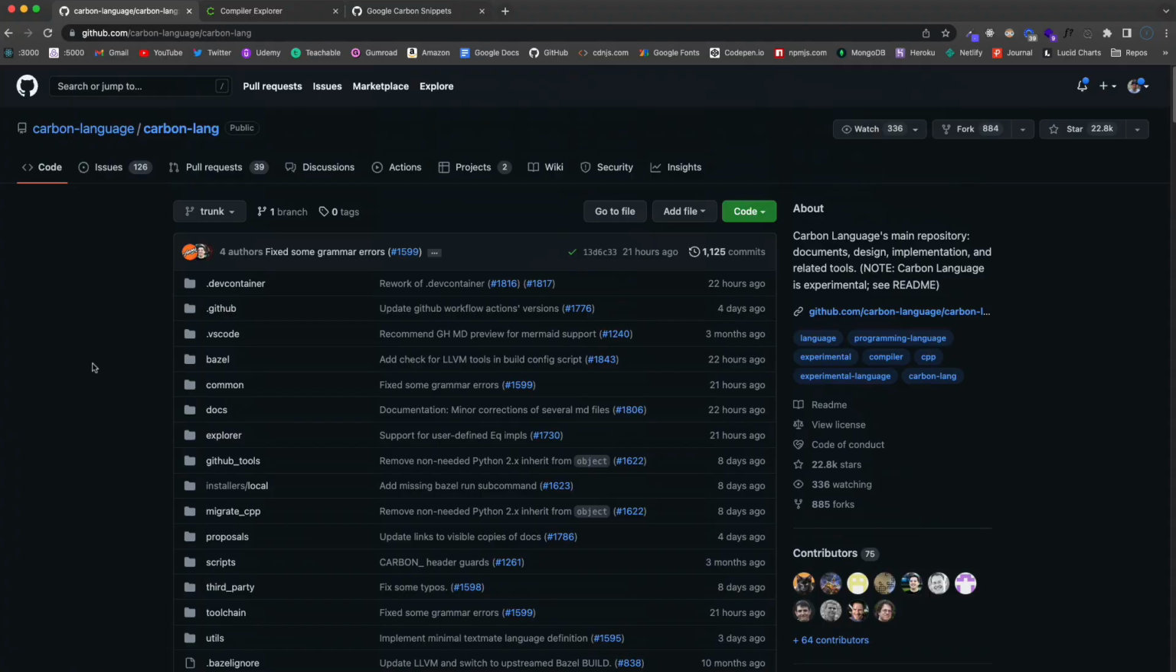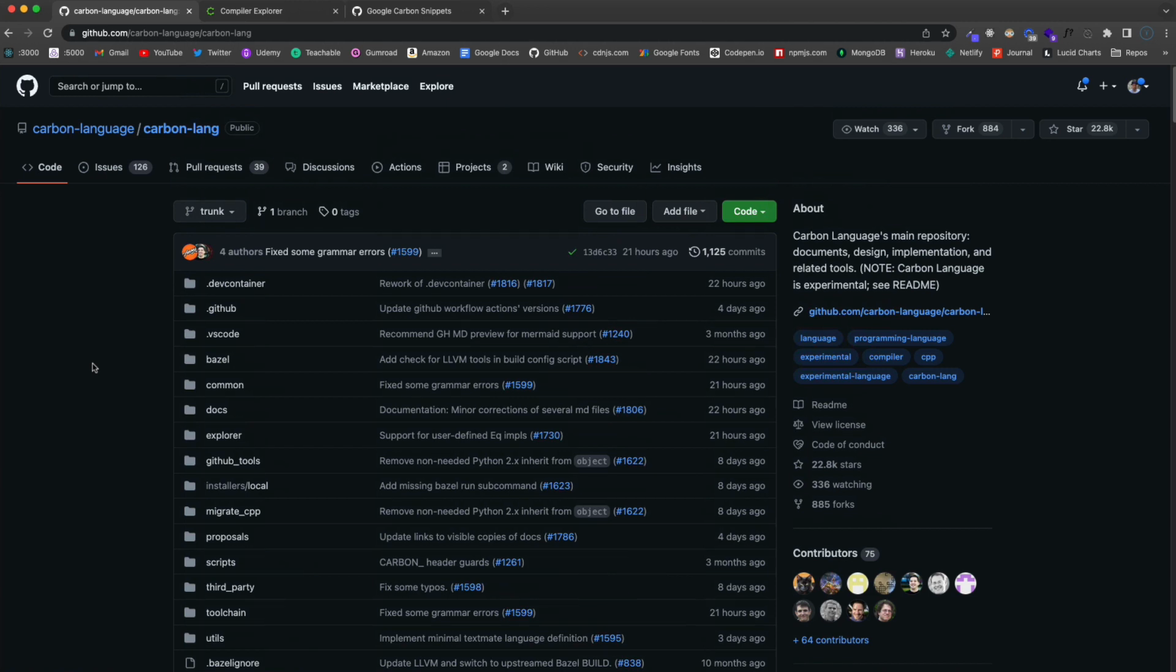So Google recently announced its new successor to C++ called Carbon. And this is a language that is experimental, so it's not like you're going to go out tomorrow and get a job writing Carbon. But I've been looking into it for the past few days, and I figured why not make a crash course just for fun for people that like to learn new stuff like myself.